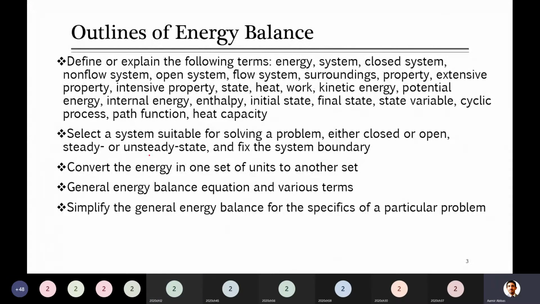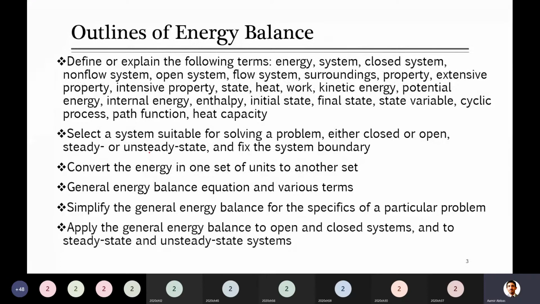Good. So similarly, when you look at the energy balance equation and later apply it to various cases, you will be introduced to which term will be neglected. And then at the end, definitely we have to solve problems which will involve energy balance on open system, closed system, and then steady state and unsteady state.